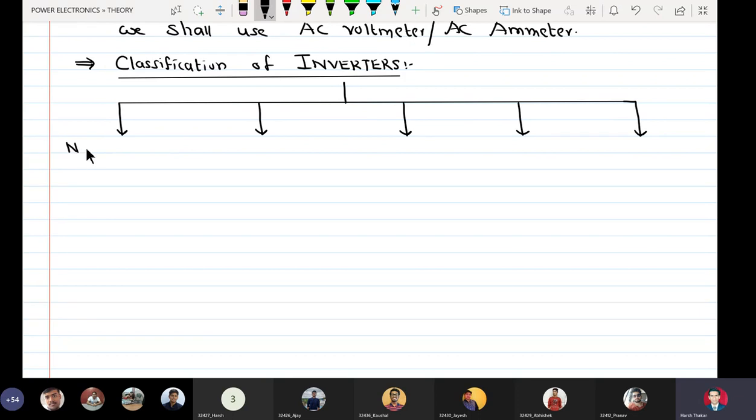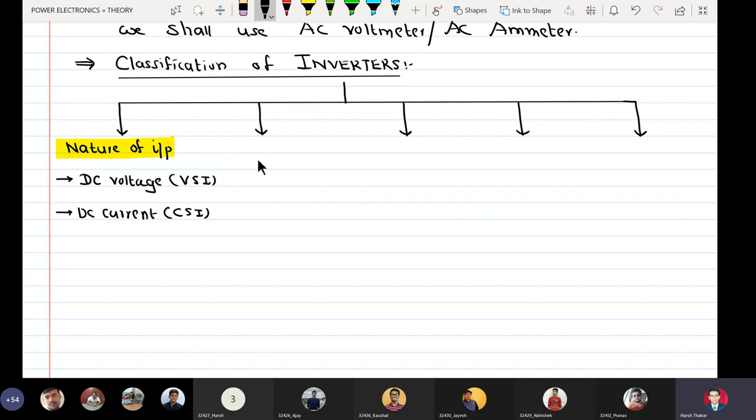First criterion is nature of input. If it is a DC voltage, it is called a VSI. If it is a DC current, it is called a CSI, already mentioned. Second criterion is number of phases in output.